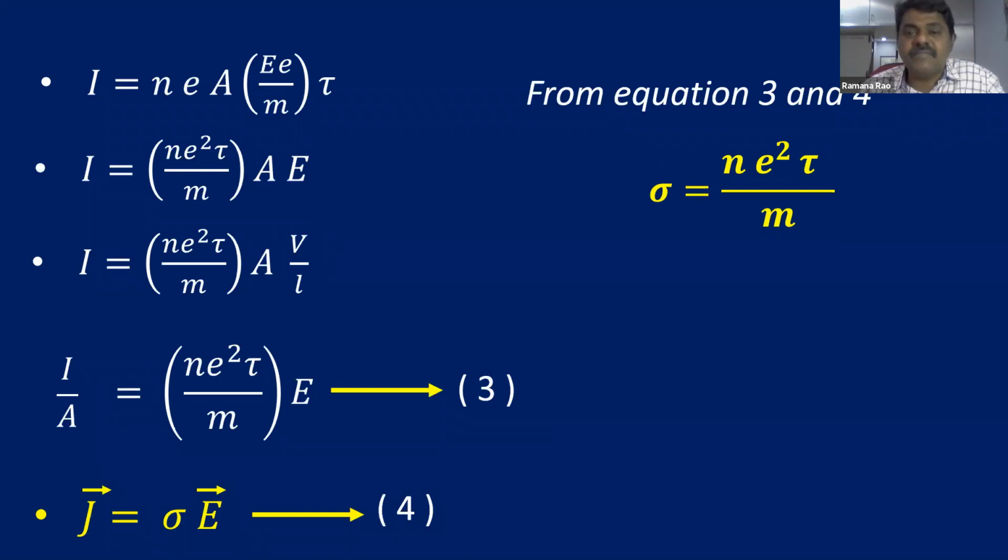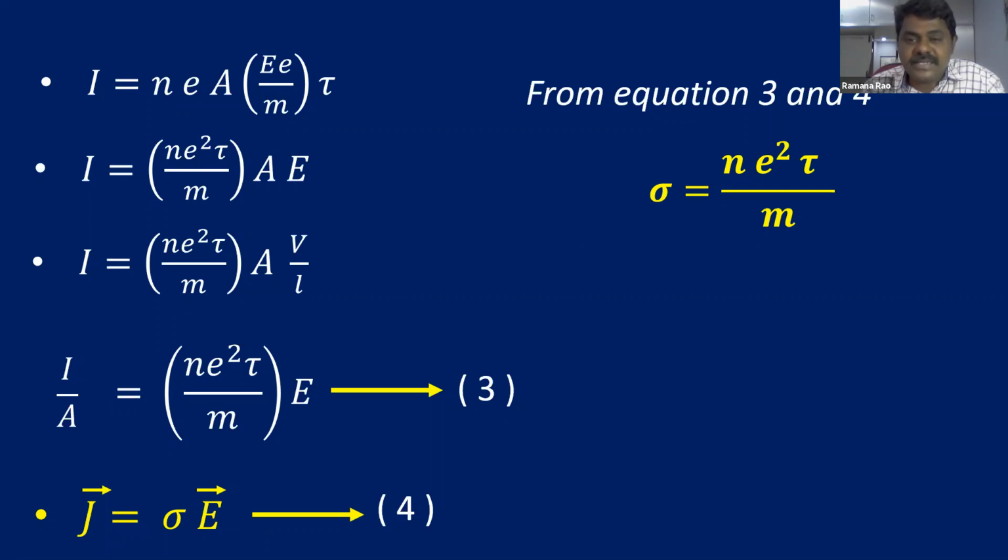So this is the formula for conductivity, right? Conductivity is going to depend on these factors. m and e are constant, so it is going to depend only on n and tau. A very important analysis you have to understand here, because most of the questions are going to be asked in various competitive examinations based on these formulae.